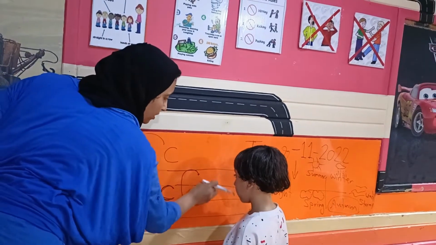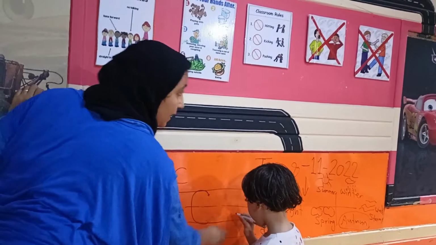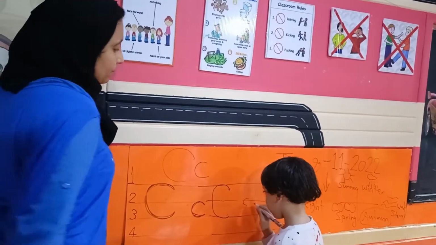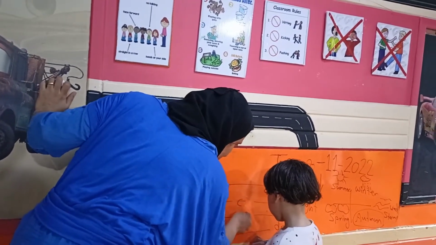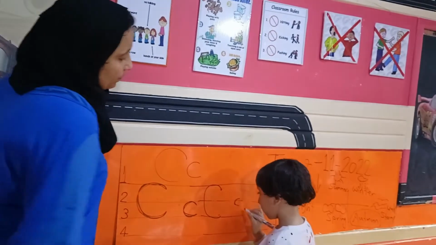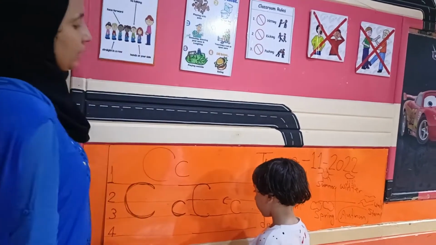And now, what about the small form? Yeah, between this line and this line, second and third line. Between the two lines. No, like that. Between the second and third line.